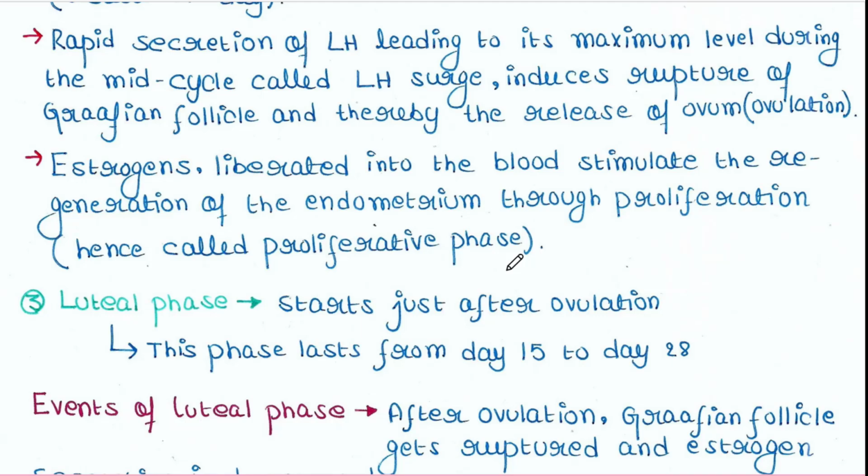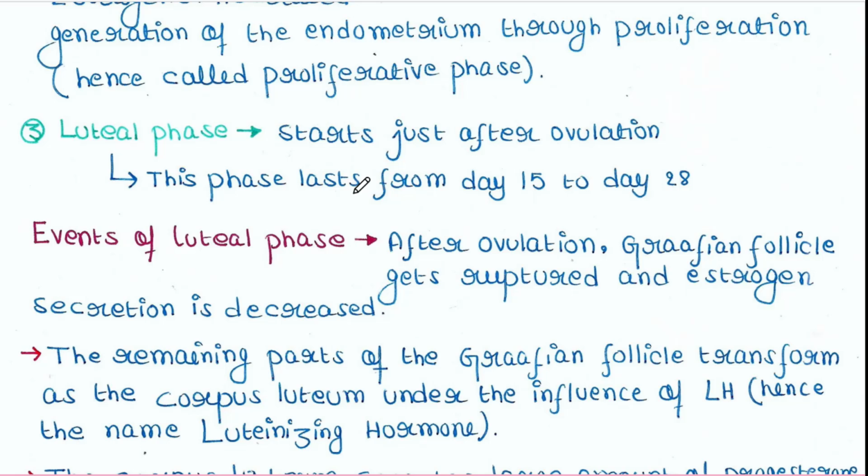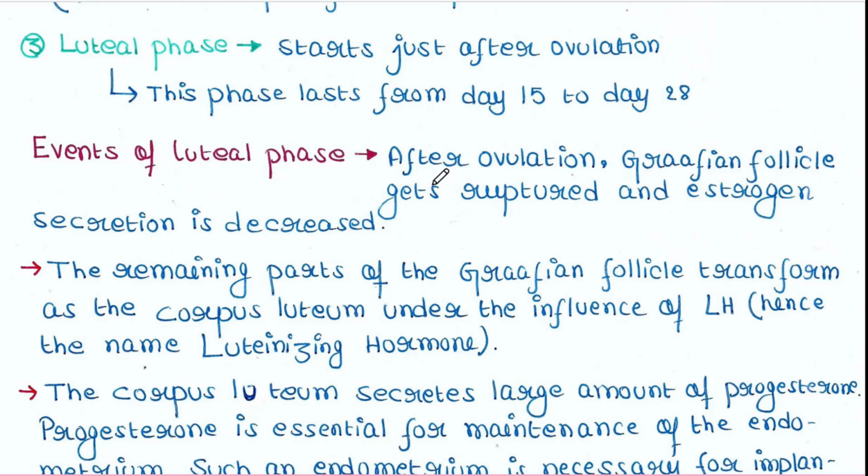Next is the luteal phase. This phase starts just after ovulation. That means this phase lasts from day 15 to the last day, day 28. Let's see the events of the luteal phase. After ovulation, the Graafian follicle gets ruptured and estrogen secretion is decreased. The Graafian follicle was secreting estrogen, right? Once it gets ruptured, estrogen secretion gets decreased.